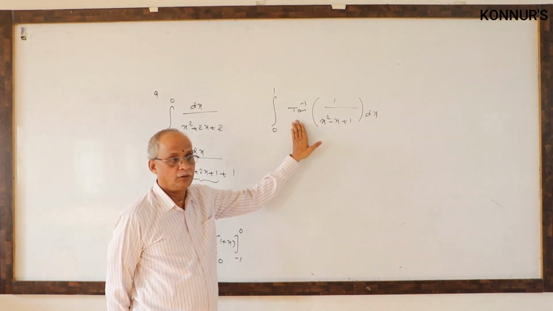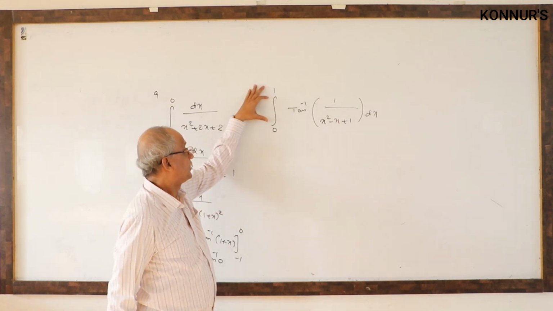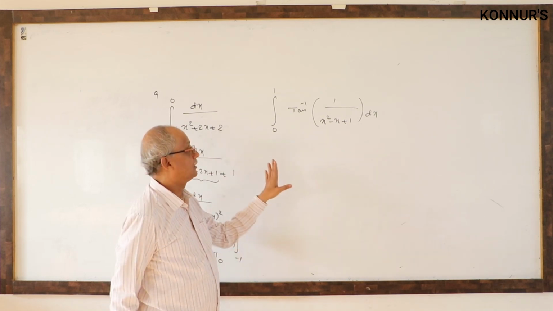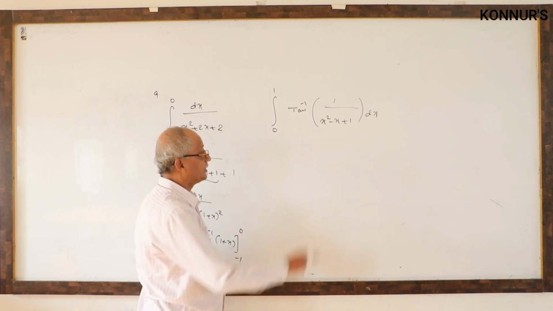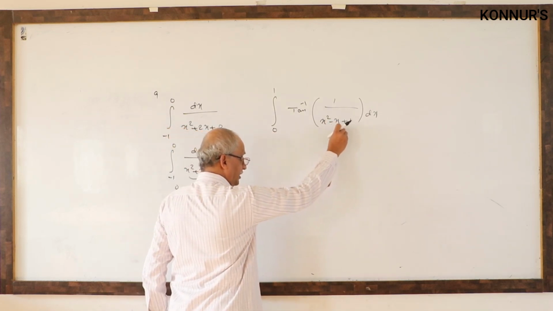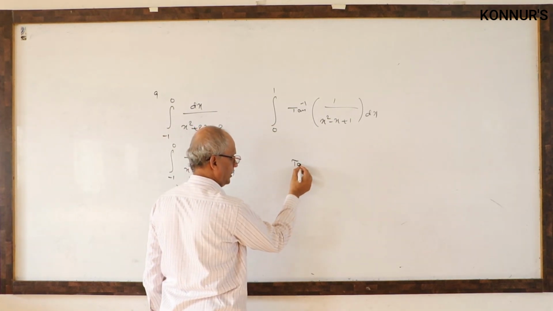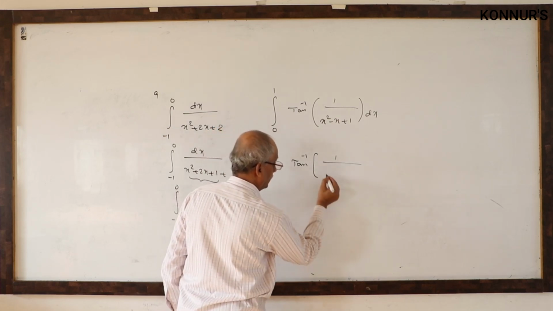No alternate. Substitutions not possible. By parts not possible. Definite integral properties also not possible. You are nowhere concerned with your theory. Then what to do next? Something you have to simplify in the bracket only. Since it is inverse trigonometry, we have only one alternate, that is 1 by 1 plus.